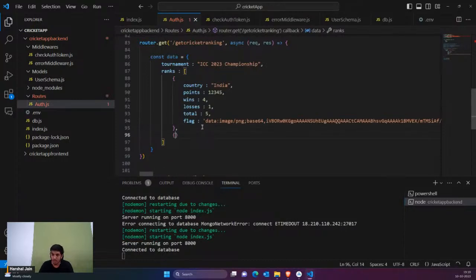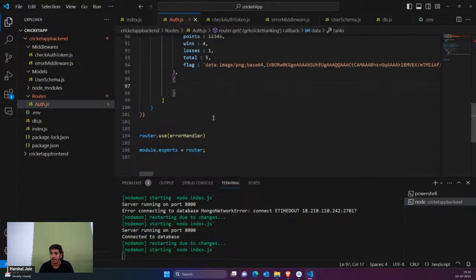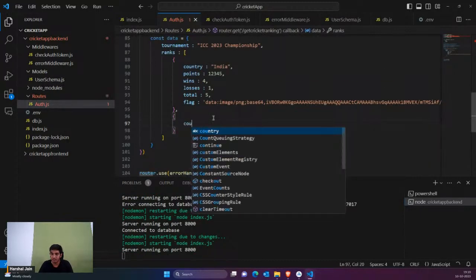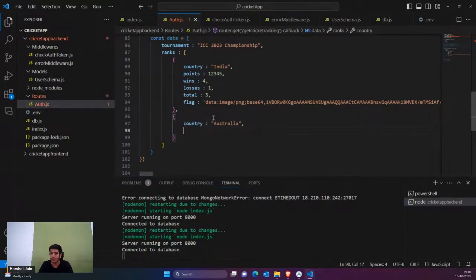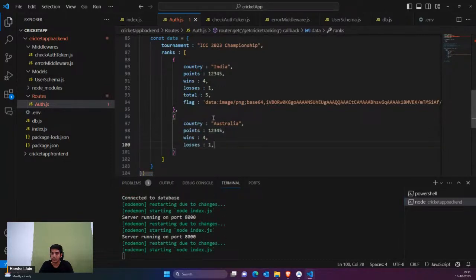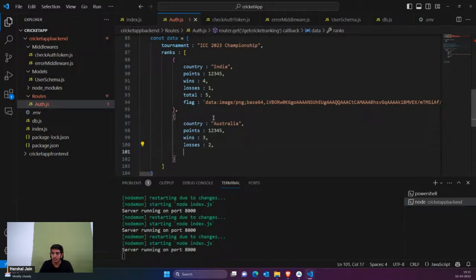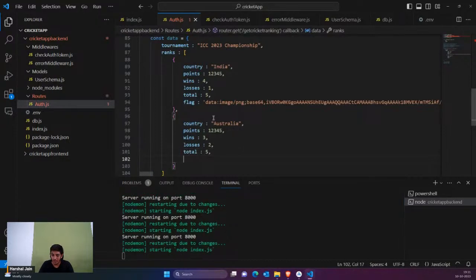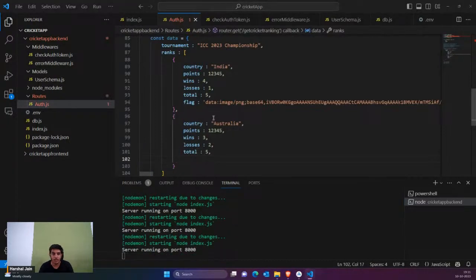So for example, we have one more country like Australia, and these are the points, and these are the wins, and these are the losses. Okay, let's say that we have this. Okay, then you can say that total is again 5, and you can say whatever is the flag, you can mention the flag here.